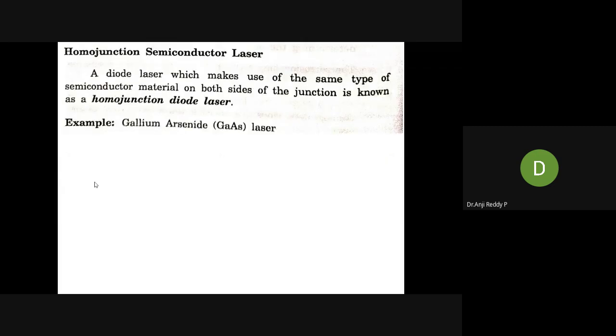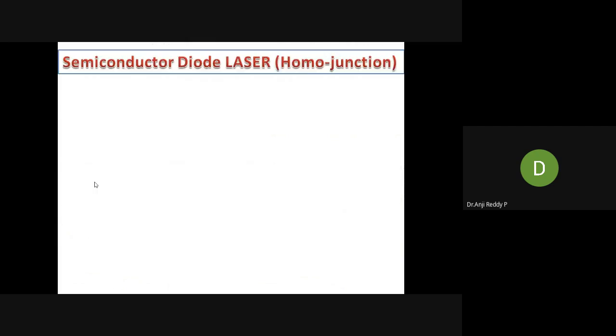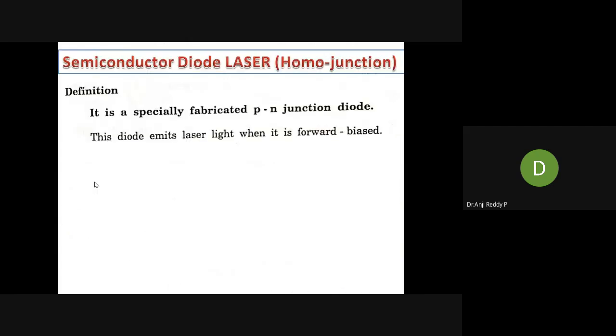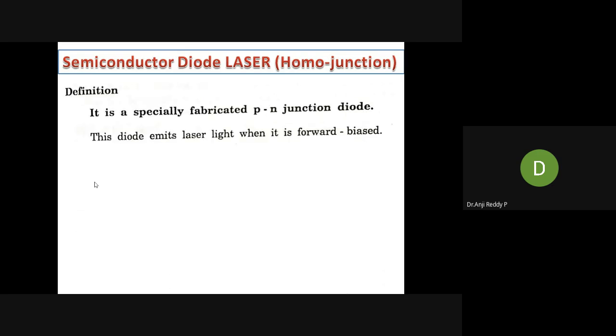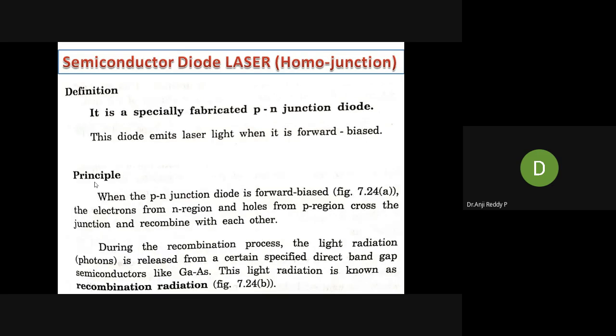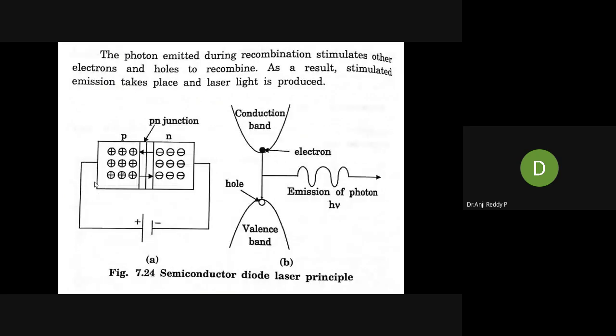This is the definition of homojunction. Already I explained it in the last class. Heterojunction also I explained. Now tell me, in which bias do we have to connect the semiconductor diode laser? Forward. Right, in forward bias we have to connect this semiconductor diode laser, and the complete principle I explained here. This is the circuit diagram for forward bias, and this diagram is for direct band gap.